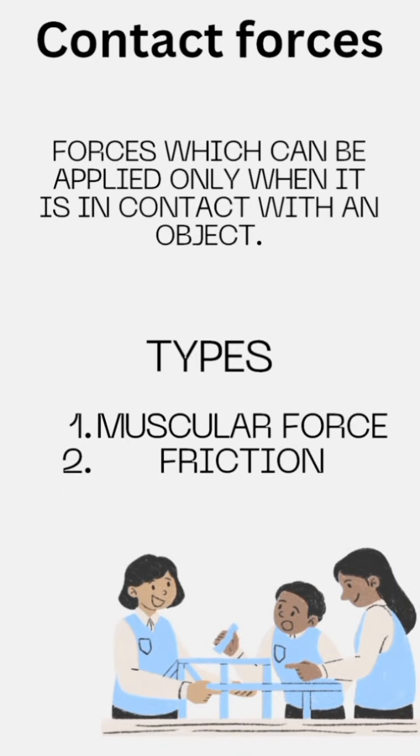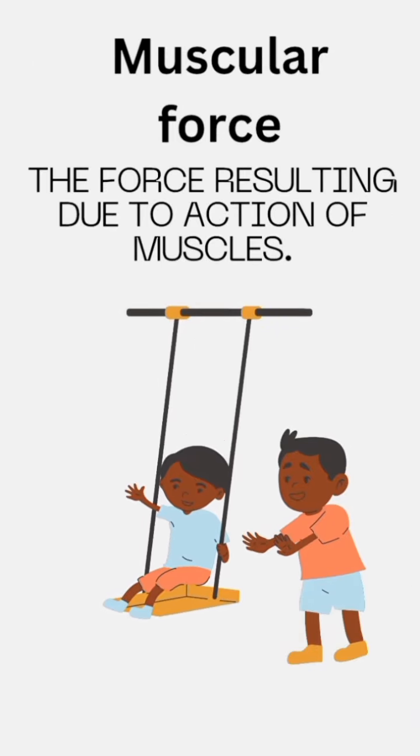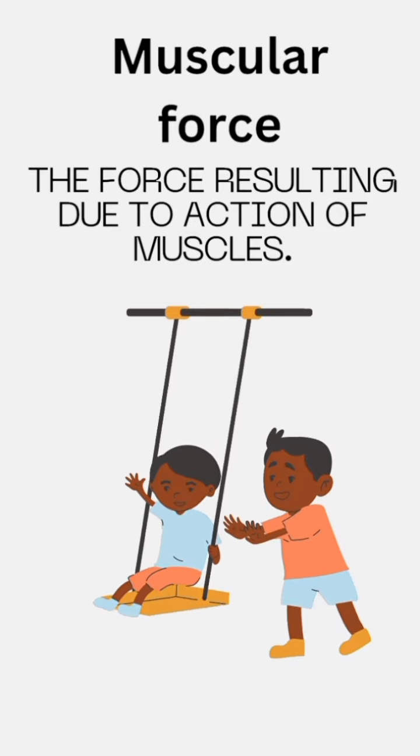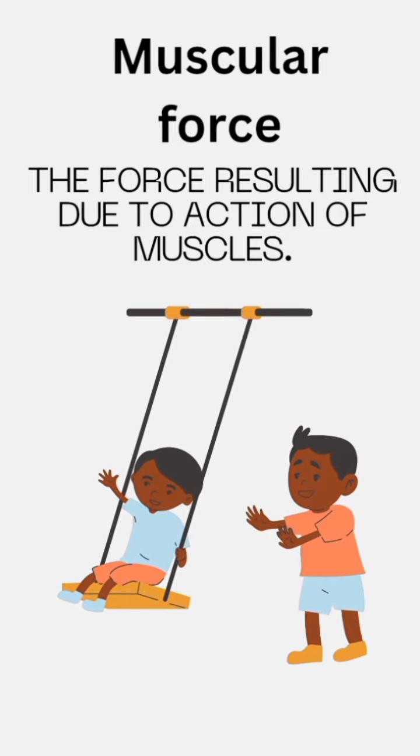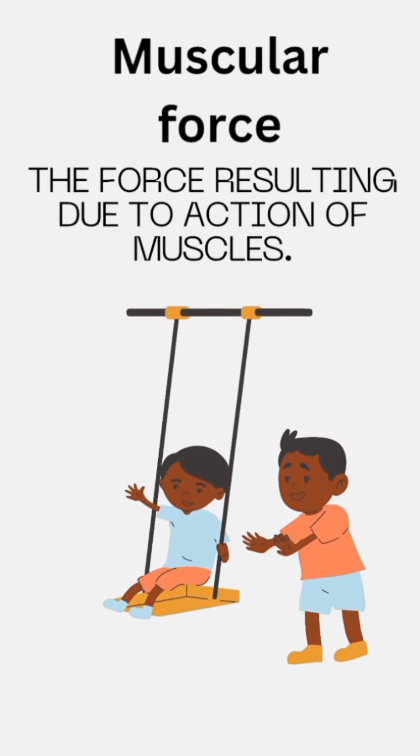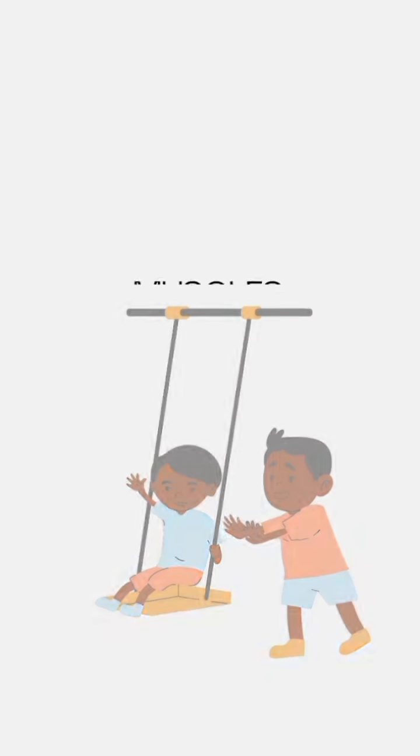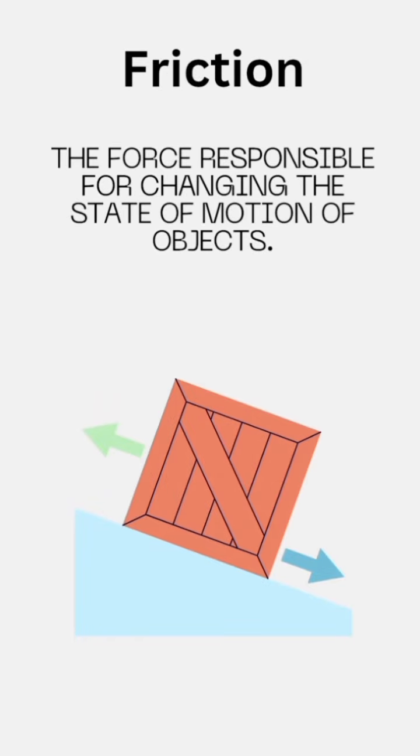Contact forces are those forces which can be applied only when in contact with an object. Types are muscular force and friction. What is muscular force? The force resulting due to action of muscles. Friction. The force responsible for changing the state of motion of objects is known as friction.